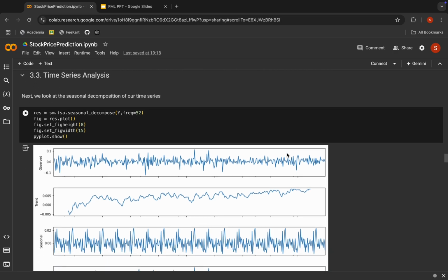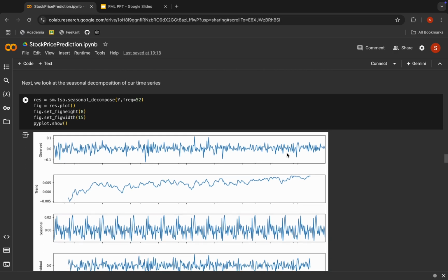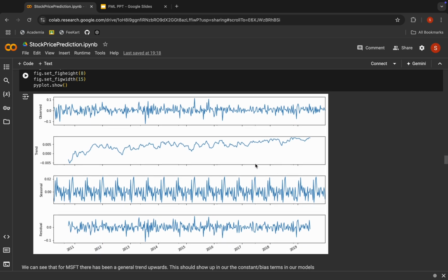Then we do some time series analysis. Here we mainly look at the seasonal decomposition of our time series, which is this one.